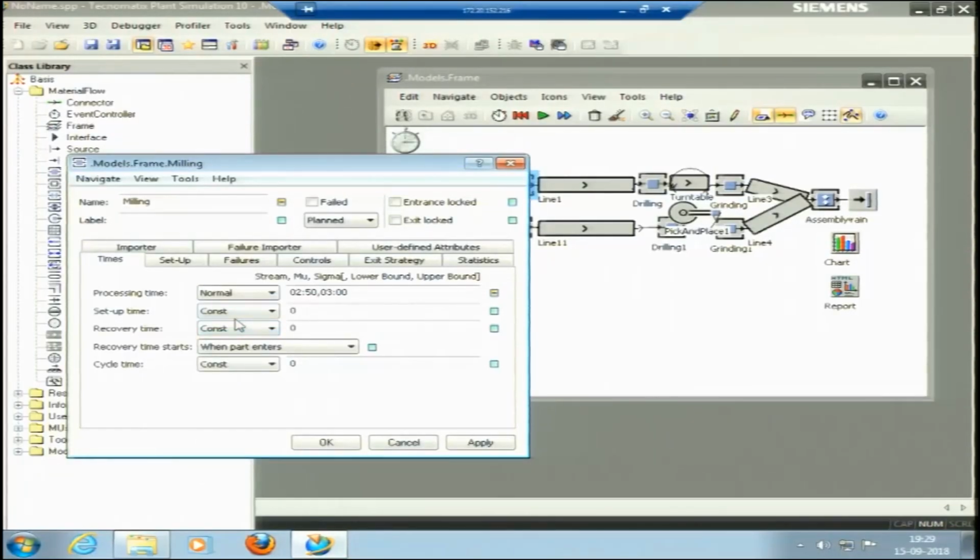Okay, if that fits good here. In normal distribution, it is asking for its parameters. The normal distribution statistic is asking for stream. Now it is asking for mu and sigma. Mu is the mean or average, sigma is the standard deviation. Also it is calling for the lower bound and upper bound. Lower bound is the minimum value and the upper bound is the maximum value within which our distribution would lie.